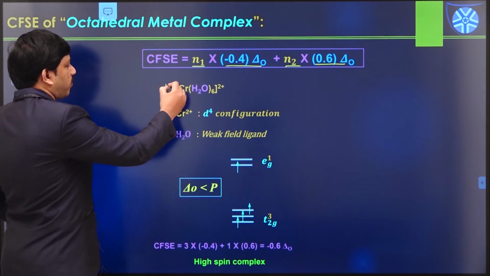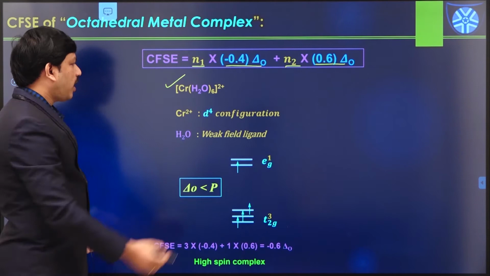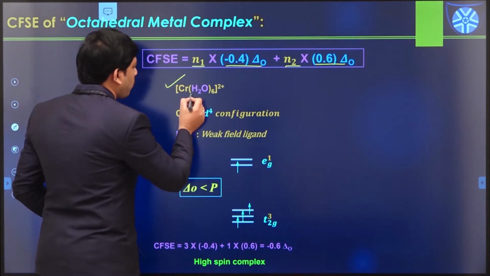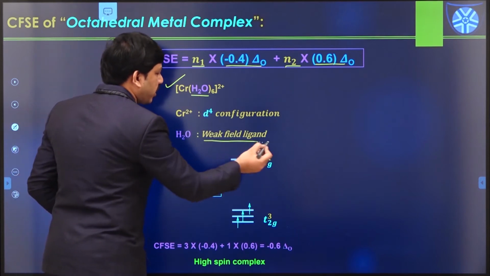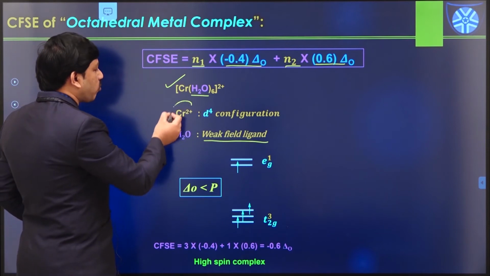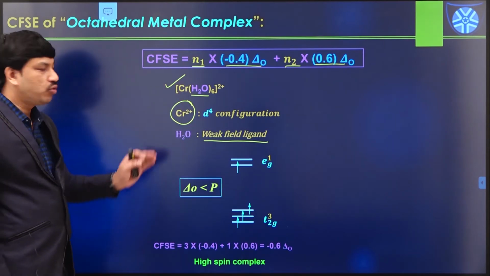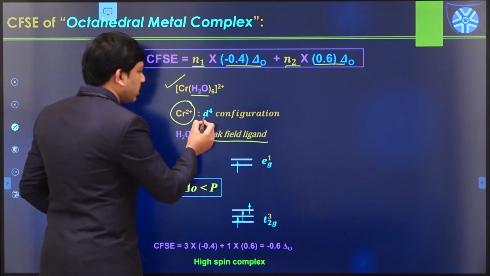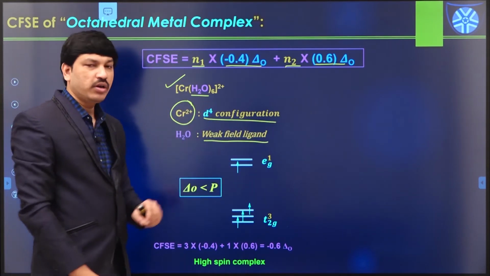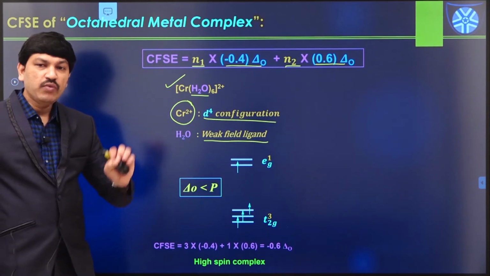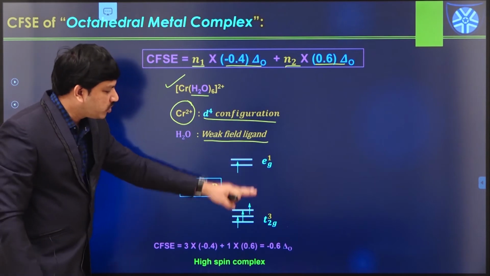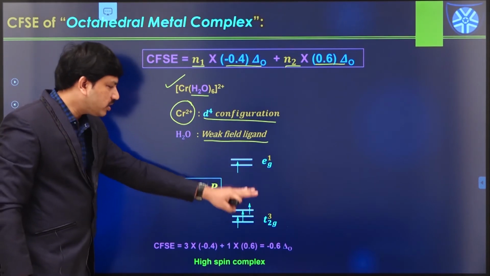This is our first example, hexaaquachromium(II) complex. In this case, the water molecule is a weak field ligand, and that is a neutral ligand. Therefore, chromium is available in the 2 plus state. If you see the electronic configuration, this is a d4 configuration. What is the meaning of d4 configuration? The chromium 2 plus cation has 4 d electrons only. Okay. So now this is a possible splitting pattern. We have t2g orbitals and eg orbitals.